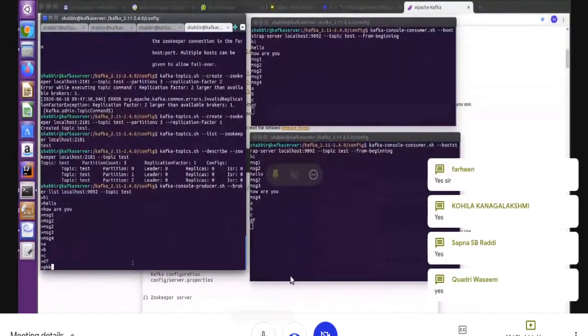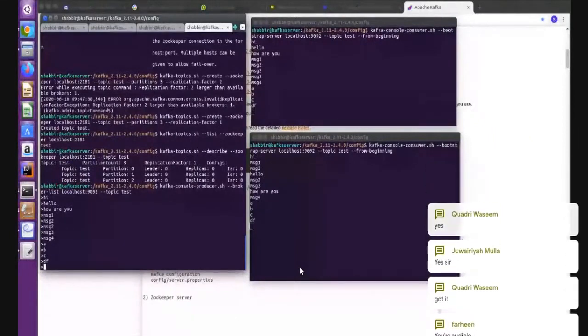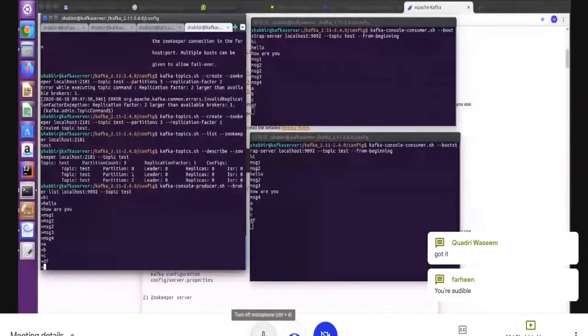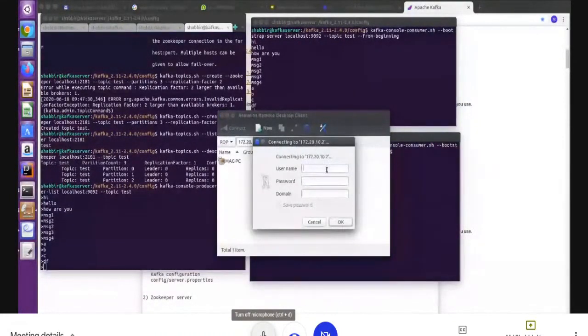Hope that much is enough for this session, and now we will see in 5 minutes how to install on Windows, similar to Linux. This much is enough for now for the Linux machines. Now we'll see on Windows. I have a Windows machine here, which I remotely connected to.